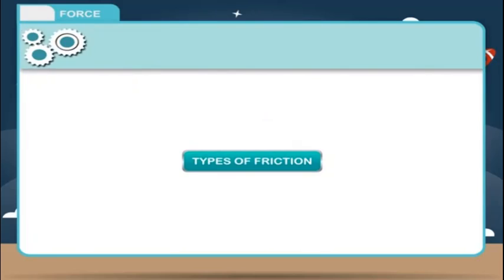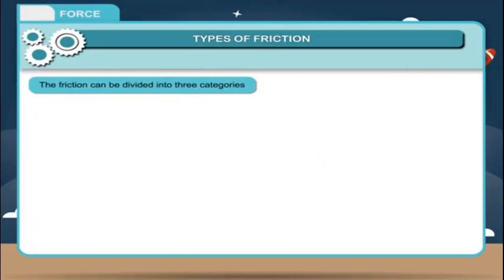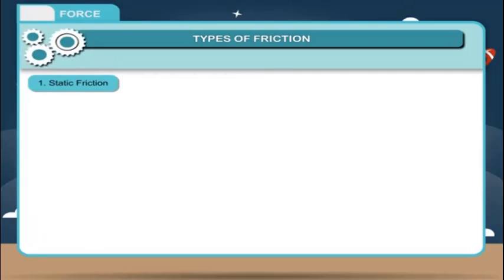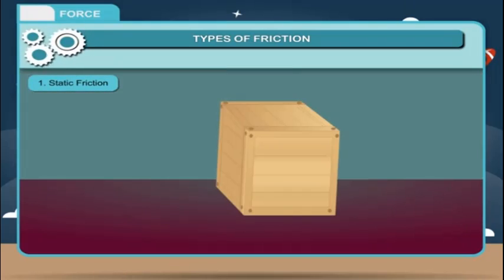Types of friction. Friction can be divided into three categories: 1. Static friction. 2. Sliding friction. 3. Rolling friction. 1. Static friction. When a body is in contact with a surface at rest without any external force, the force of friction is